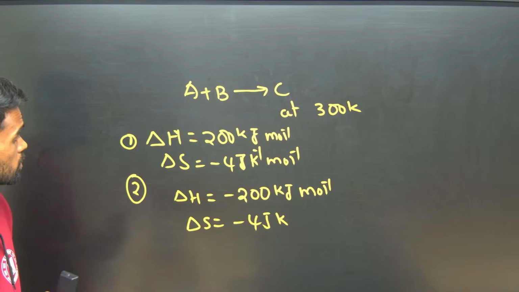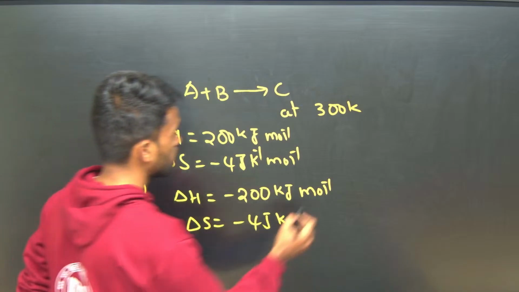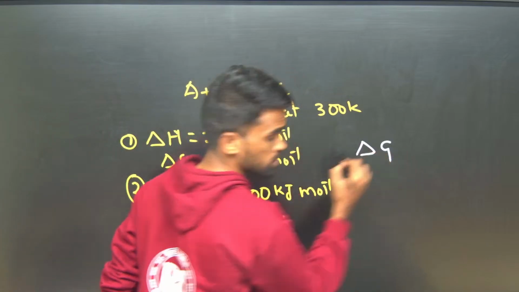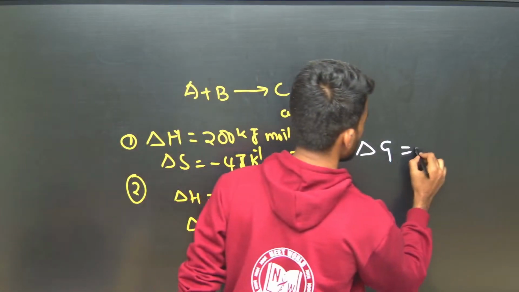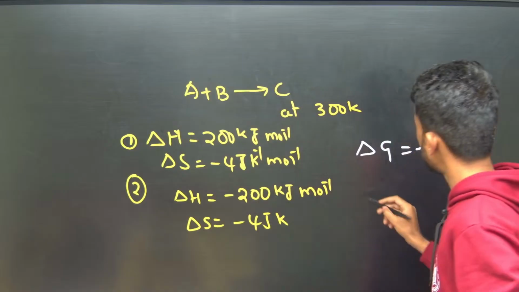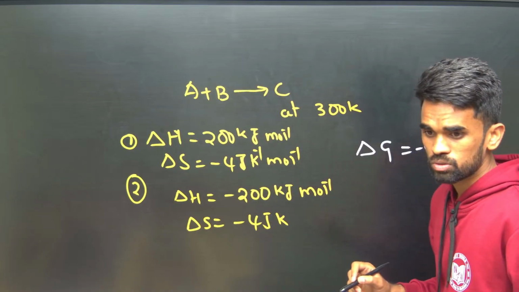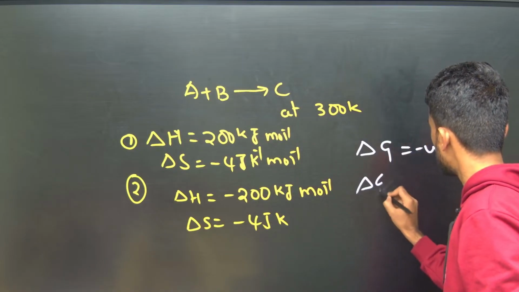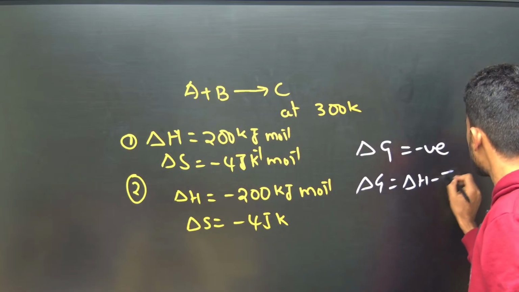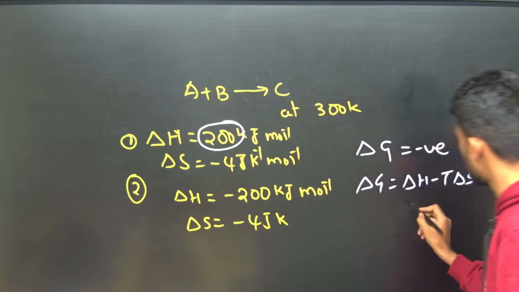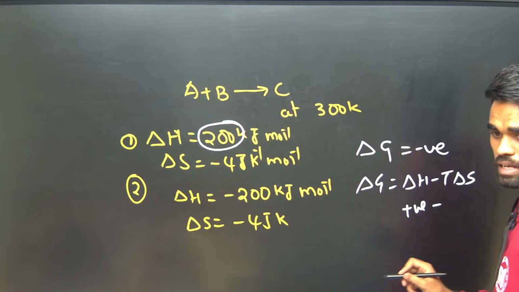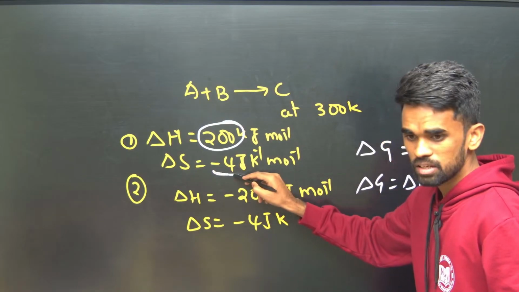What about delta G for a spontaneous process? It should be negative. So look at the values, whether it makes positive or negative. Delta G means delta H minus T delta S. Delta H is positive here, minus, and delta S is given as negative.